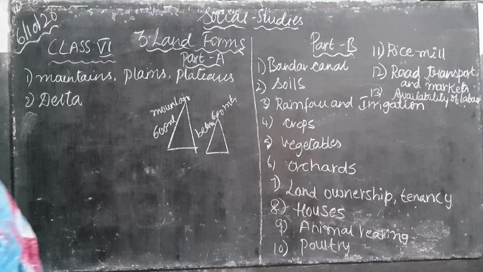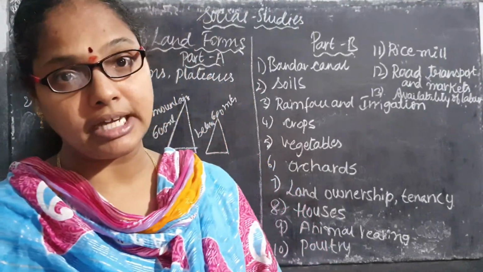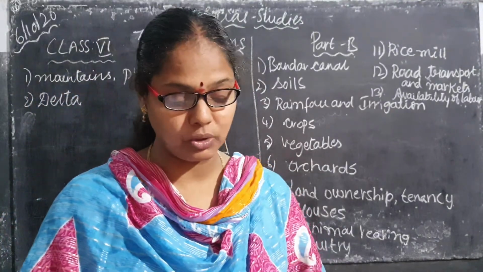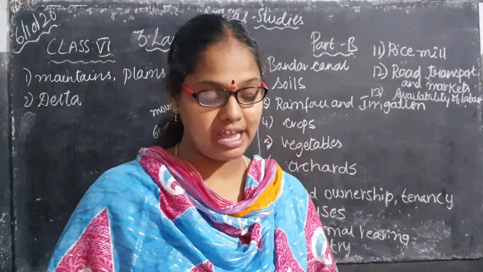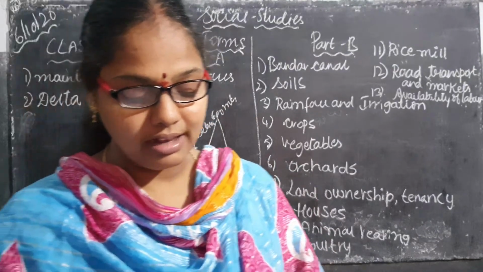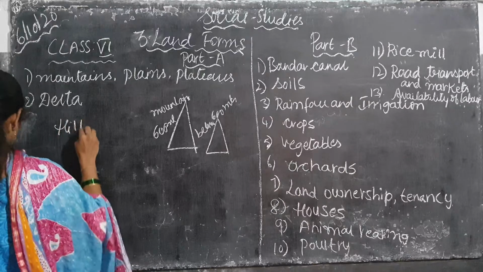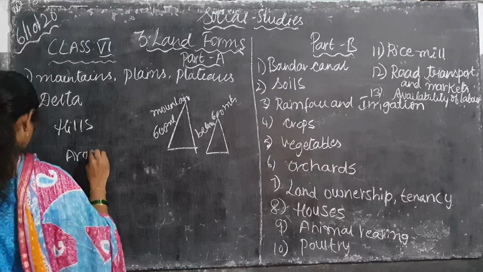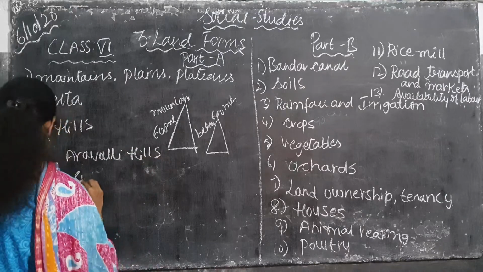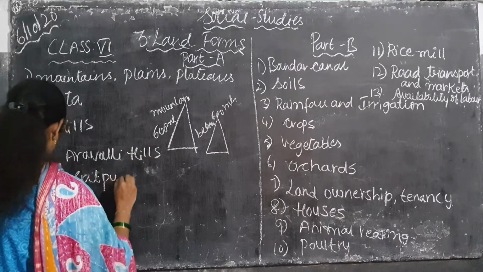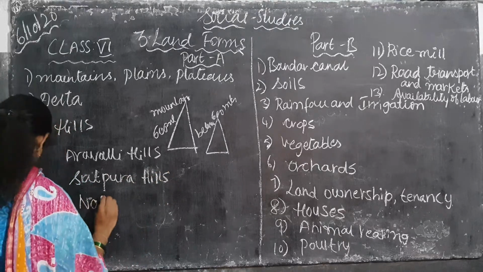So what are the mountains? I told you just now: Kanchenjunga, Kilimanjaro, Dudhabatta. Isn't it, children? Which are the three mountains I told? Kanchenjunga, Kilimanjaro and Dudhabatta. They are considered the highest peaks. What are the hills? How many hills are there, children? First one is Aravalli Hills, second one is Satpura Hills, and third one is Nallamalla Hills.